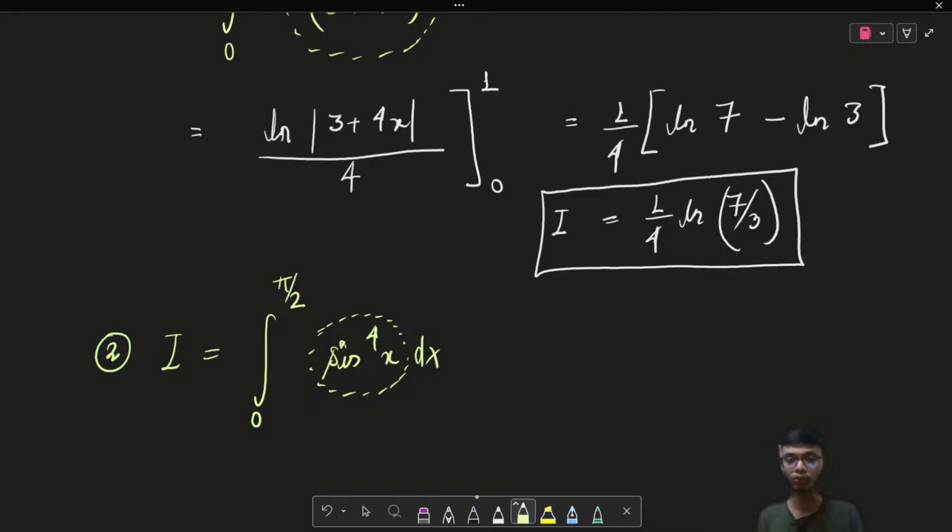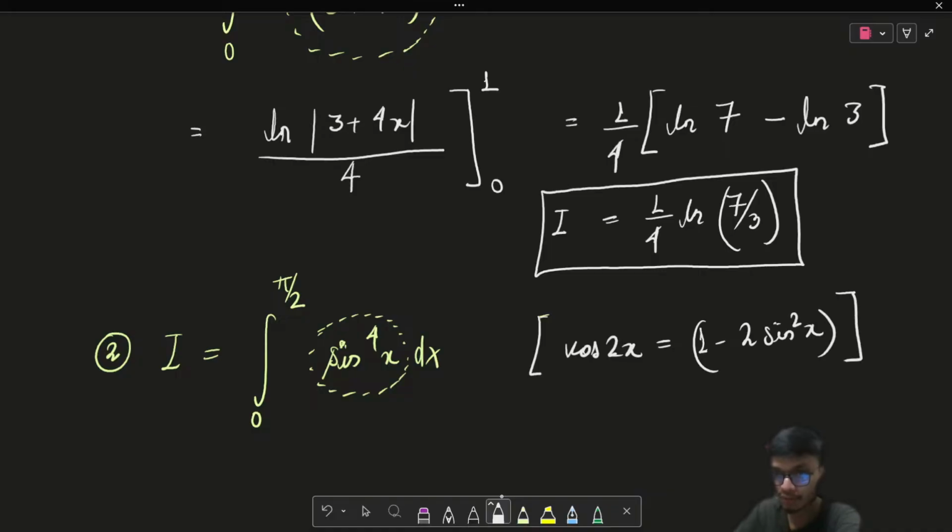In order to solve questions of this form, where you have sine square or sine to the power 4 or any higher power, we generally use trigonometric identities, right? If you know the multiple angle formula, cos of 2x is given as 1 minus 2 times sine square x.